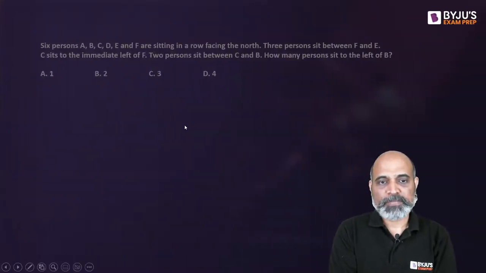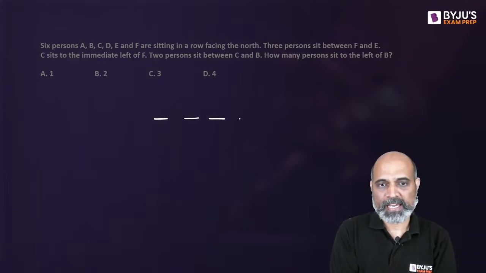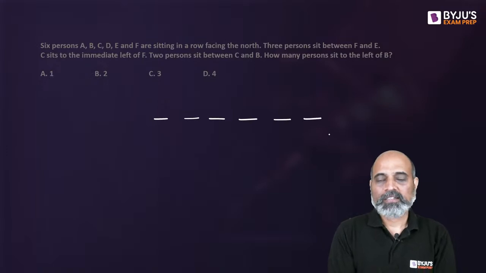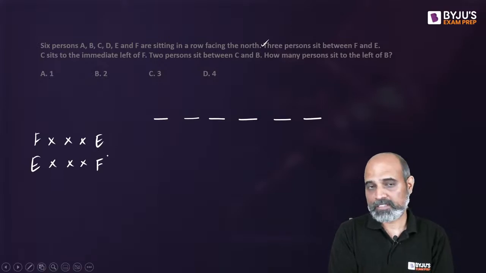So we have 6 people that are seated facing north. So place 6 blank places. The first statement gives the information that 3 people sit between F and A. So we are going to have 2 possibilities: F, 3 people and then an A, or we can have A, 3 people and then an F. These are the 2 possibilities.